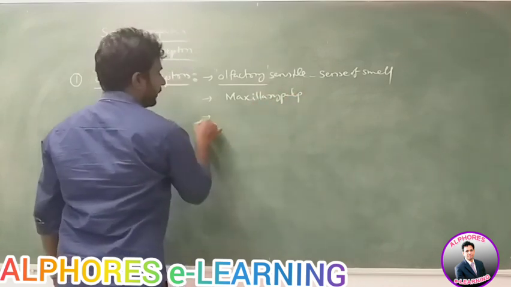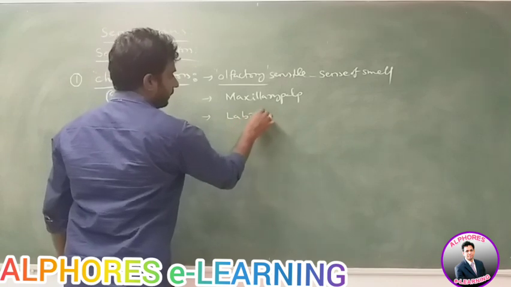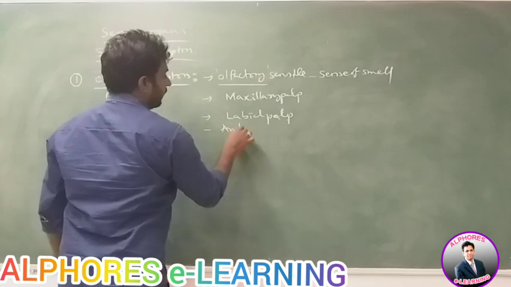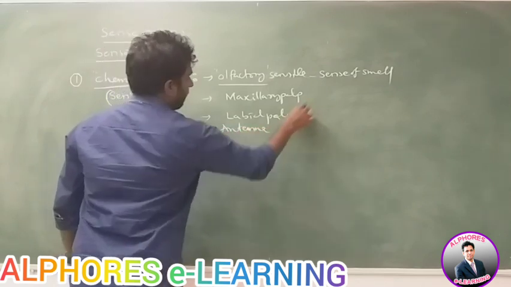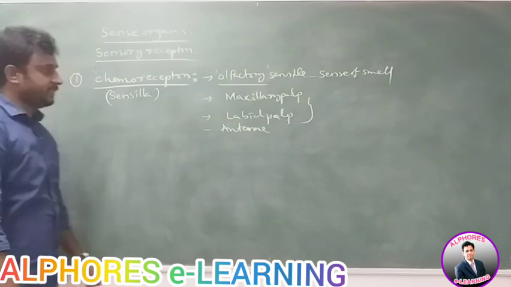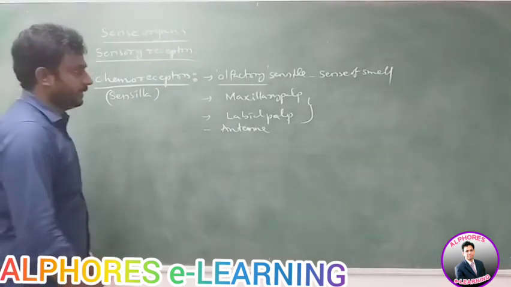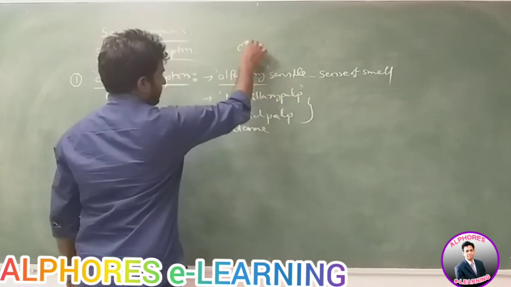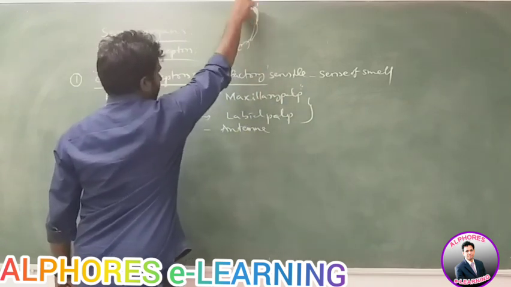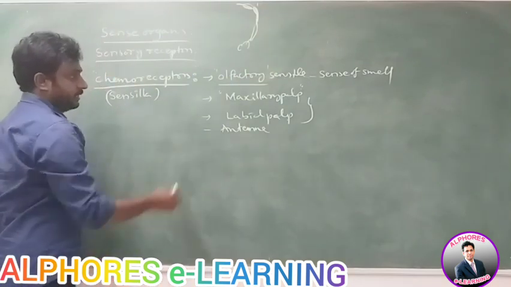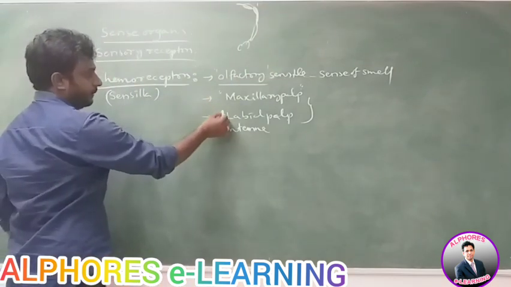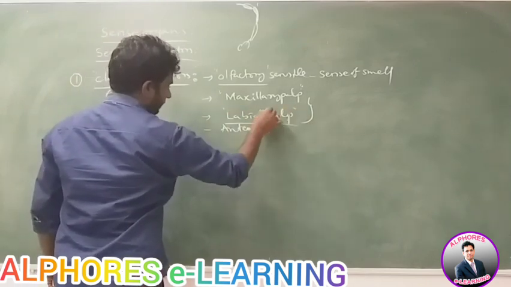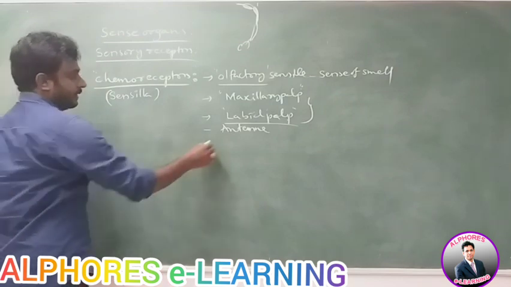The maxillary palp is a five-jointed structure. The labial palp is a three-jointed segment.